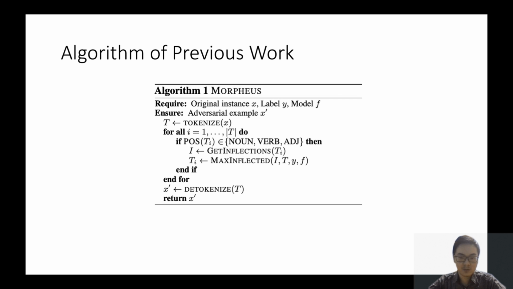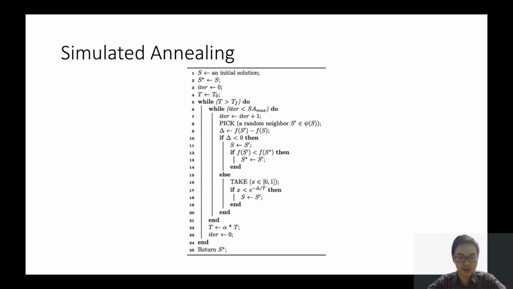Previous work has created an algorithm which uses the greedy algorithm to find a solution. I propose to use a different optimization algorithm, the simulated annealing algorithm. Simulated annealing, as its name suggests, is inspired by the metallurgy process of annealing. It is a probabilistic metaheuristic method to optimize a problem in any search space.